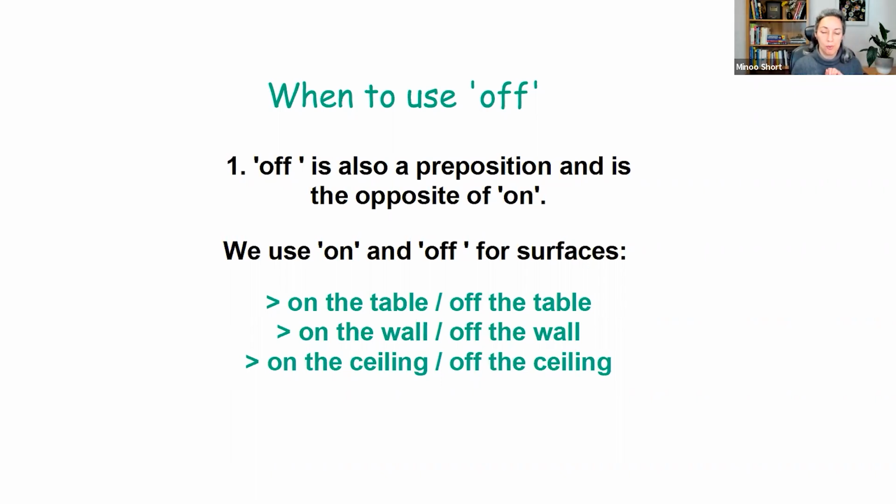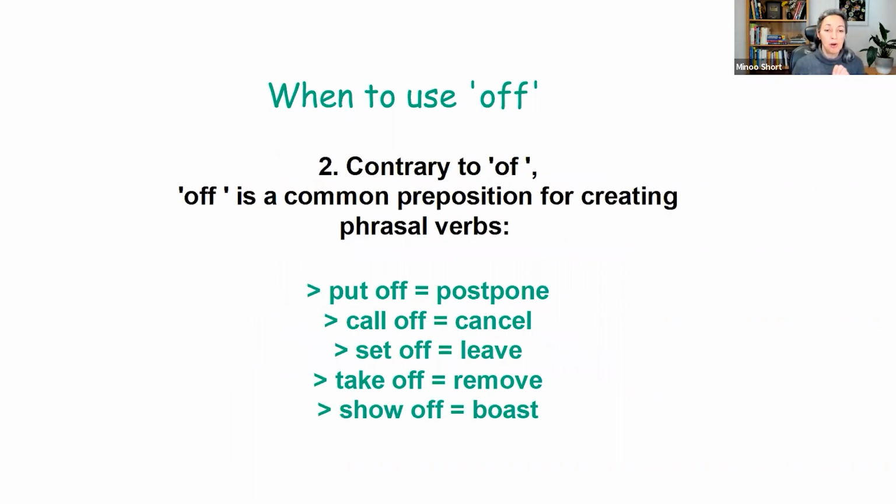I think quite straightforward. But now this preposition off, contrary to of, is very common to be used in phrasal verbs. It becomes the particle in a phrasal verb that changes the meaning. So you have put, but put off, completely new verb, meaning postpone, or call off, which means to cancel, or set off, which means leave, take off, that's rather logical, take off, remove, and show off, which is to boast. Right? So this is all about off.